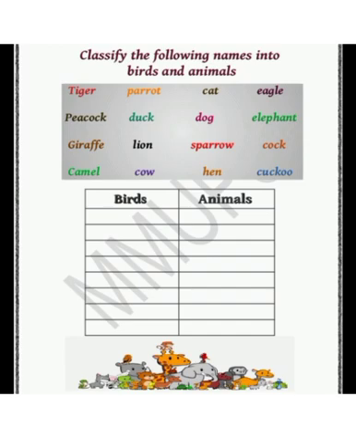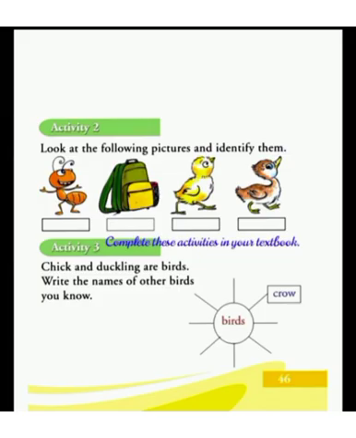Classify the following names into birds and animals. Complete these activities in your textbook, activity 2 and activity 3. Activity 2. Look at the following pictures and identify them, then write their names.